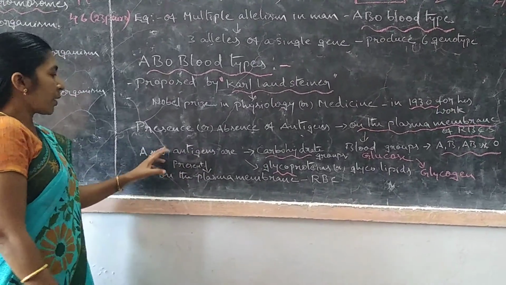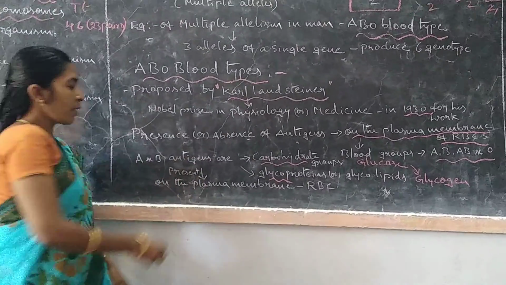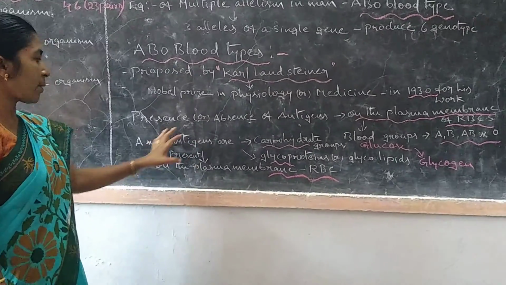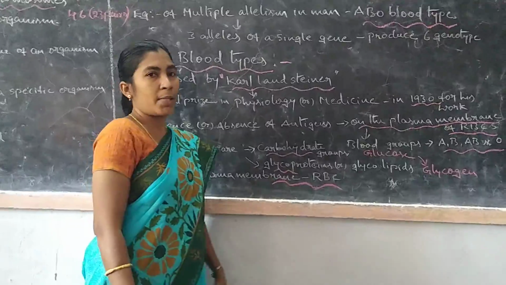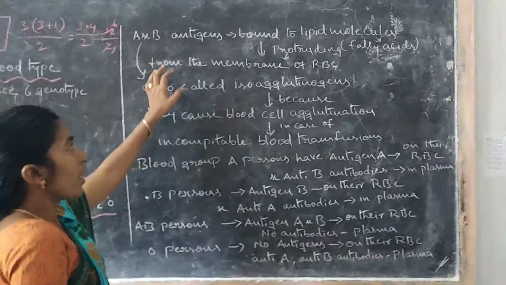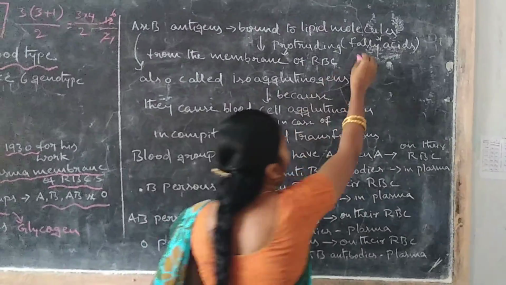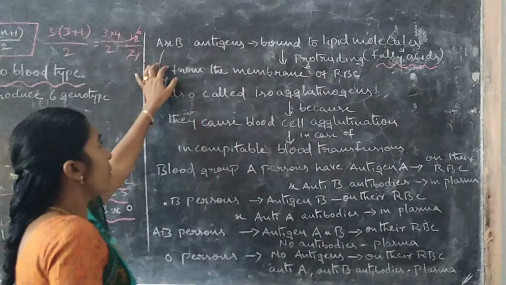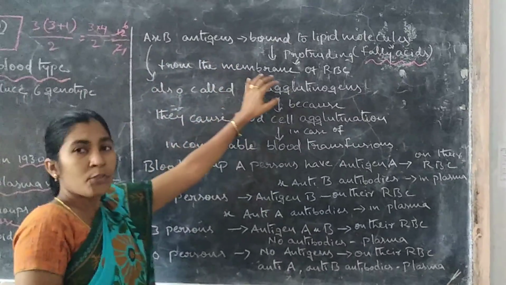Where are these A and B antigens present? They are always present on the plasma membrane of RBC. Next, A and B antigens are bound to lipid molecules. Lipid molecules means fatty acids. These A and B antigens protrude mainly from the membrane of RBC.